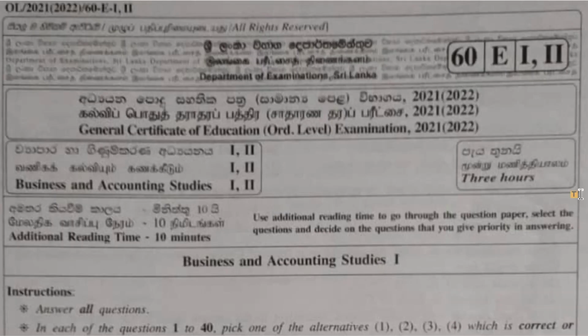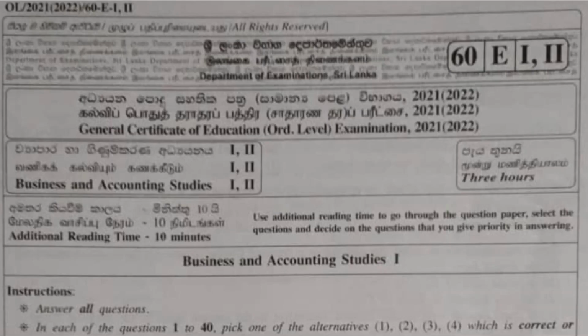Today we are going to continue our past paper discussion of the recent O-level paper, the 2021-2022 O-level exam for the subject Business and Accounting Studies. In our last video, we discussed the MCQ starting from question number 1 to 10. So in this video, we will discuss MCQ questions from question number 11 to question number 18.